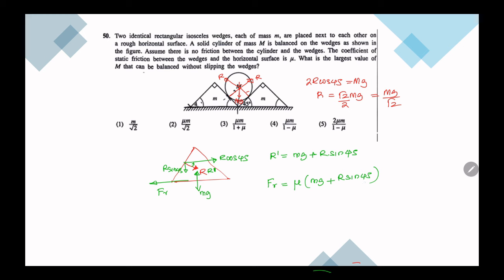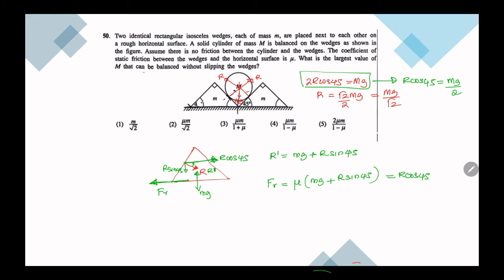Now if this should be balanced without moving, these forces should be balanced. This is equal to R cos 45. But look here, in this equation I can take R cos 45 straight away. R cos 45 is equal to mg over 2.